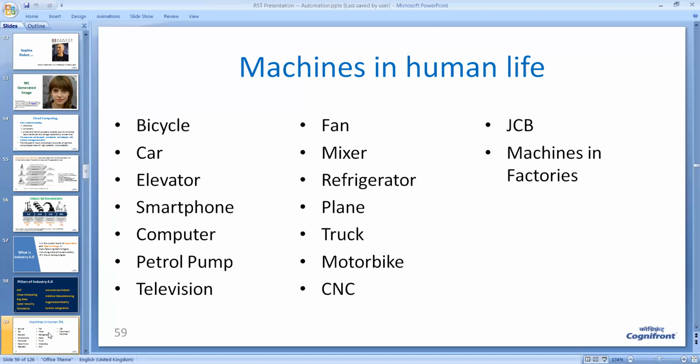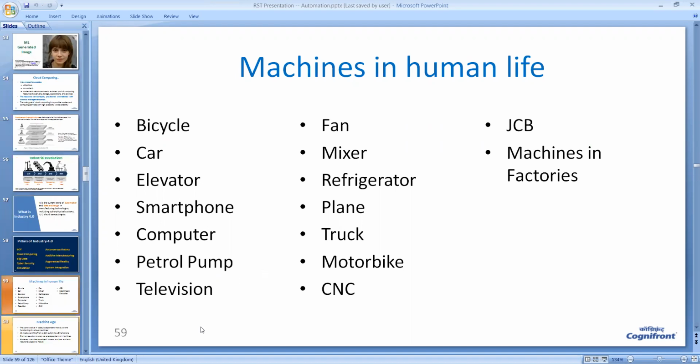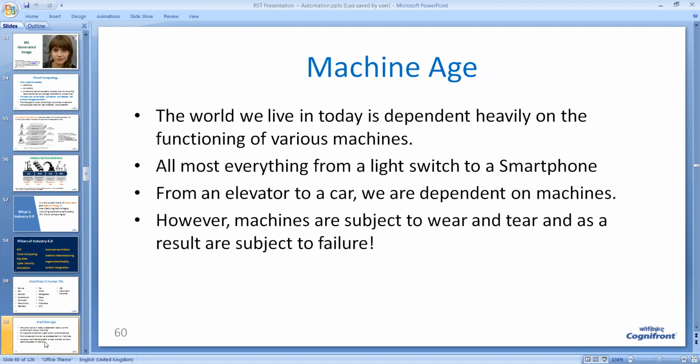Friends, as discussed earlier, there are so many machines that we use in our day-to-day life. Bicycle, car, elevator, smartphone, computer, petrol pump, television, and so on. So we are surrounded with hundreds and hundreds of machines in our life. Now, what is the importance of these machines? Today, we live in a world where our life is totally dependent on these machines.